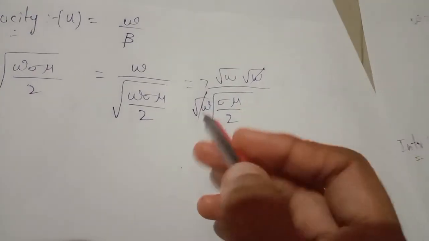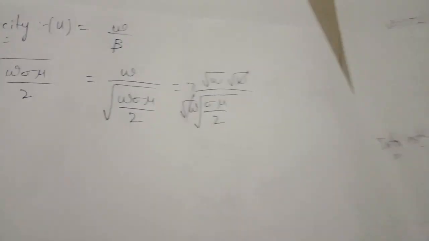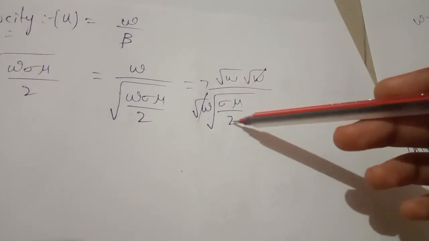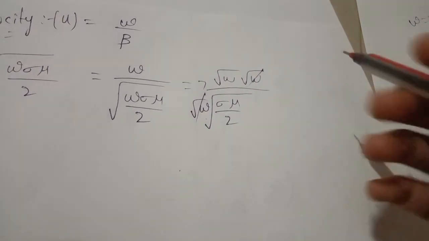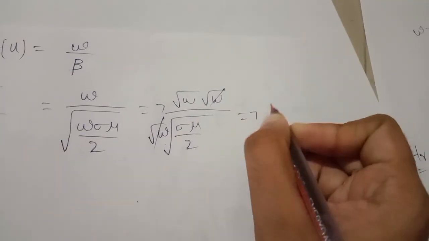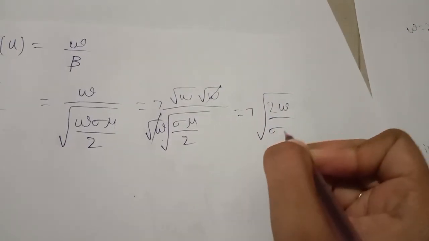Here we write it like this. Root of omega will cancel, and in the denominator, if we invert, we get root 2 into omega. So we write it as root of 2 omega by sigma mu.